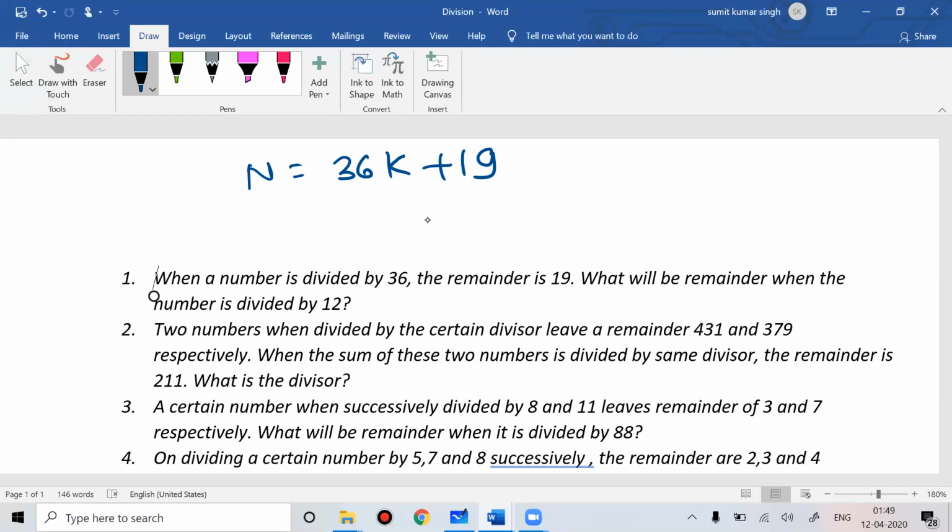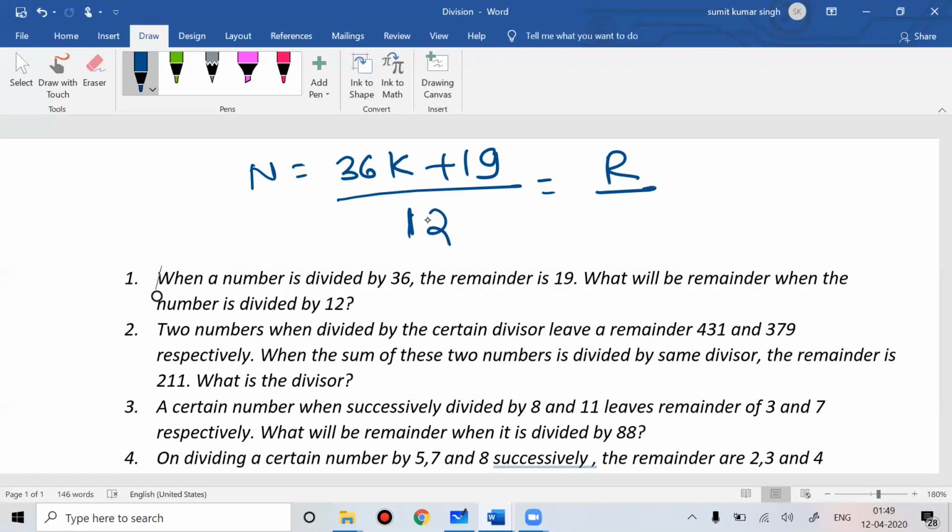What will be the remainder when the number is divided by 12? Now you know that 36 is divisible by 12. So what will be the remainder here? 19 divided by 12 gives remainder 7. That is your answer. Simple.